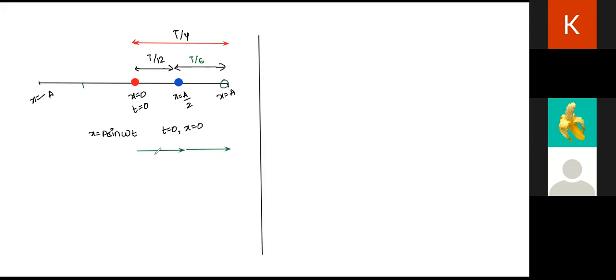Why is it taking different time, by the way? The distance is same, so I should say it should take the same time. Why is it taking different time? Okay, Atul, can you explain this mystery? What is the mystery behind different times and the same distance? Here also distance was a by 2. Here also distance is a by 2, but it's taking different time, Atul. Tell us why. There should be something behind this logic.